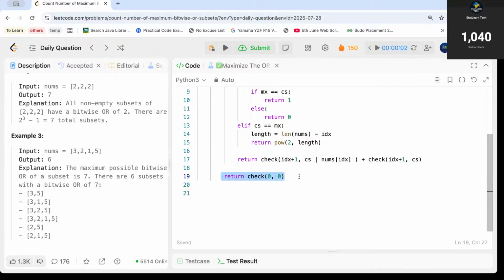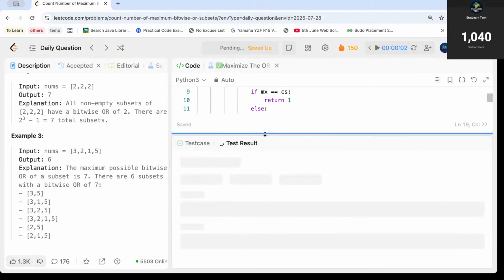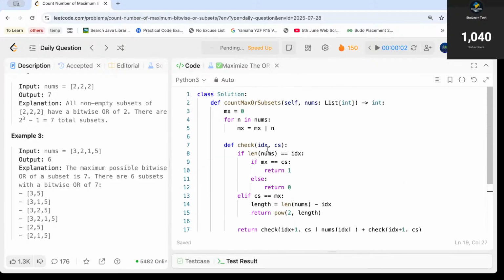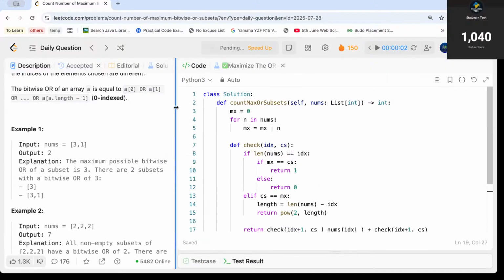Once I return this, it is going to pass all the test cases, but if it doesn't, then we are going to tackle it. So if I just run this, all right, it's taking some time. Fine, I think we are good, it is accepted. Now let me submit this. This should pass all the test cases, right? I have solved questions like this, so confidently I can say that this should pass all the test cases. And let's wait for the output.